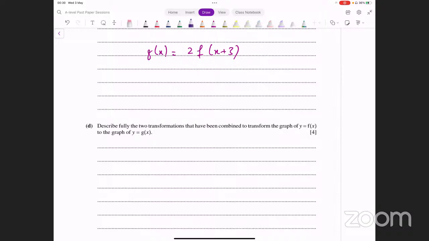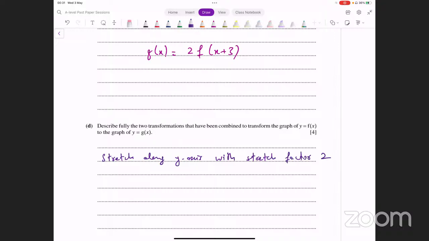तो कौन सी ट्रांसफॉर्मेशंस हो रही है? You can say there's a vertical stretch, or you can say there's stretch along y-axis. There is stretch along y-axis with stretch factor what?